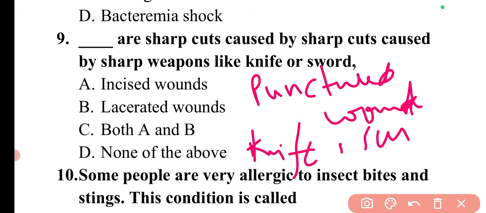With these sharp pointed weapons, if they penetrate our body, they can also damage the internal organs if they go deep in the body. So these types of wounds are known as punctured wounds.